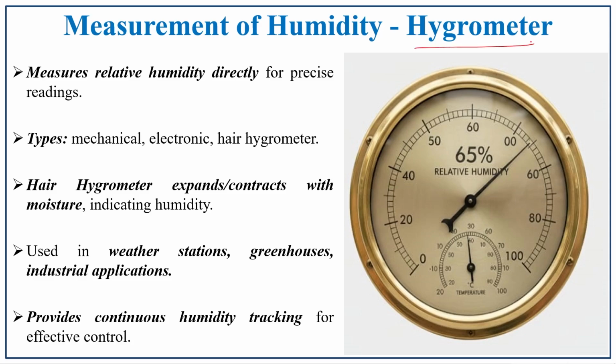The next instrument is the hygrometer. The hygrometer measures relative humidity directly and in a precise manner. The types of hygrometer are mechanical, electronic and hair hygrometer. The hair hygrometer expands and contracts with moisture, which indicates the humidity. It is used in weather stations, greenhouses and industrial applications, and provides continuous humidity tracking for effective control.